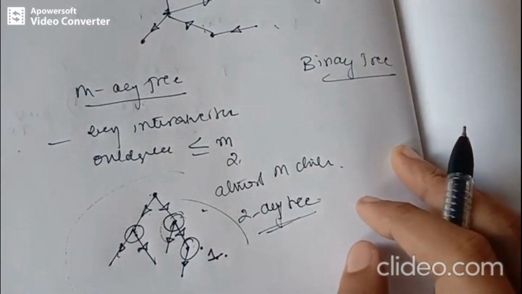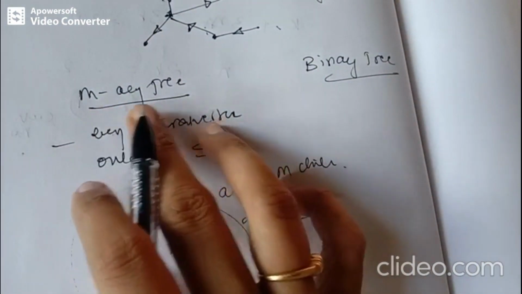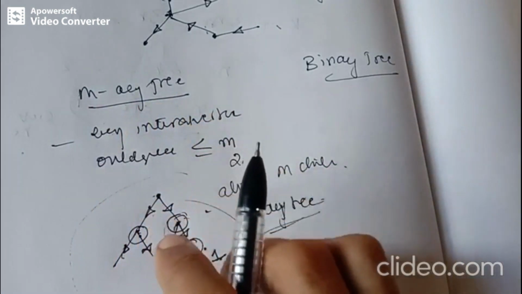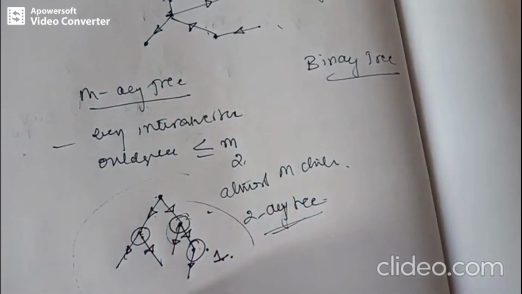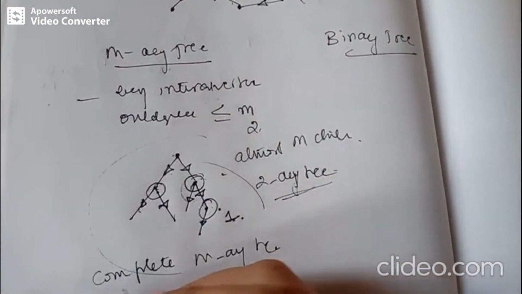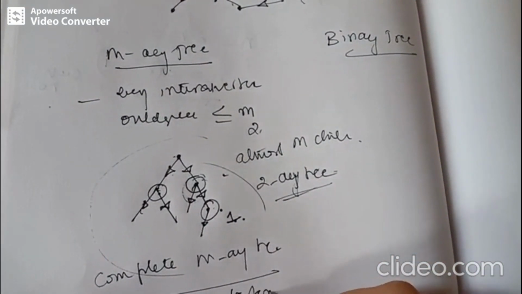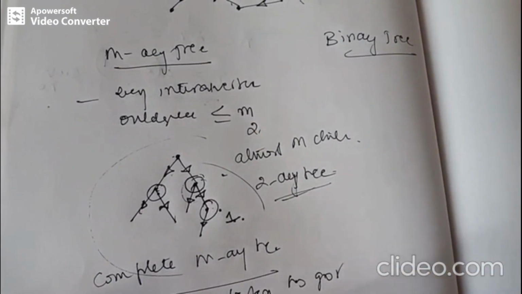So when we talk about a complete m-array tree, the different version of the m-array tree, it is a complete m-array tree in which every internal vertex has exactly m children.